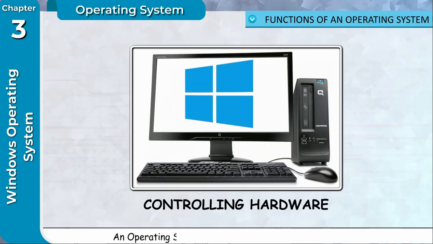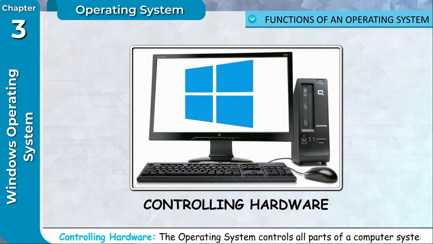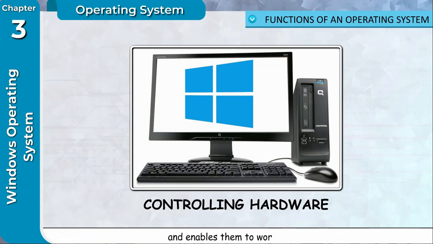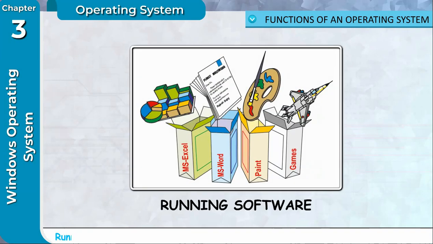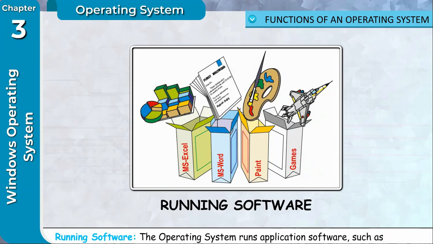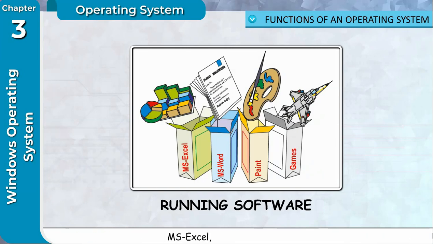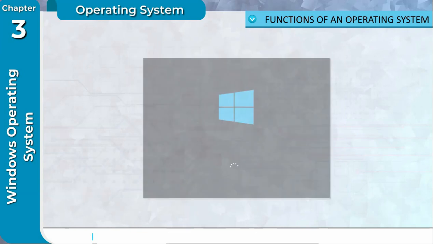An operating system performs several functions such as controlling hardware. The operating system controls all parts of a computer system and enables them to work properly. Running software. The operating system runs application software such as MS Word, MS Excel, Paint, Sticky Notes, and Games.